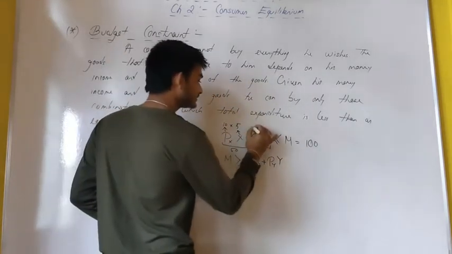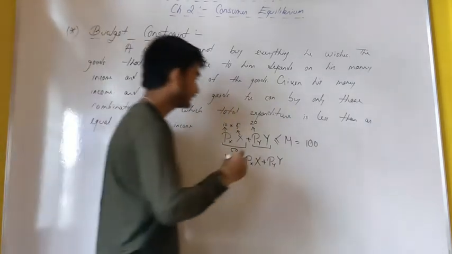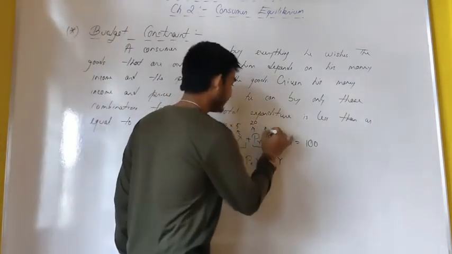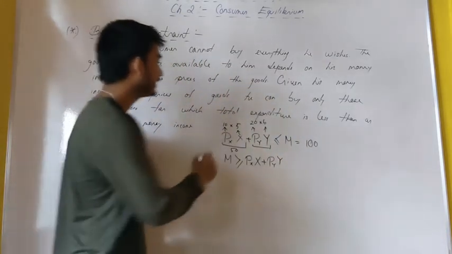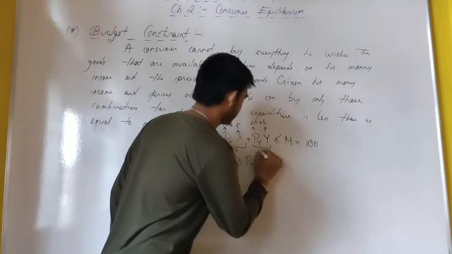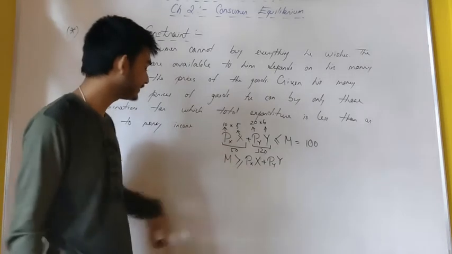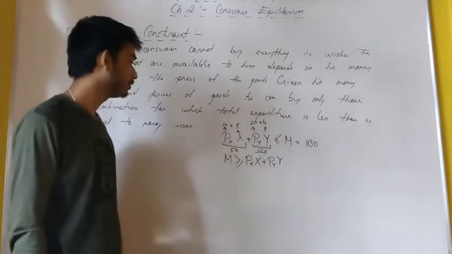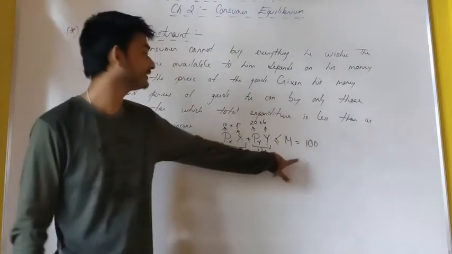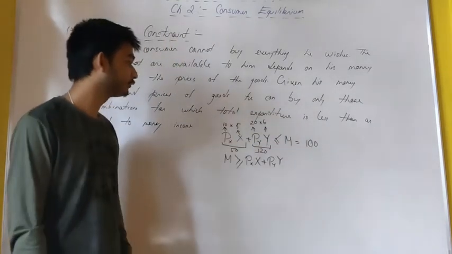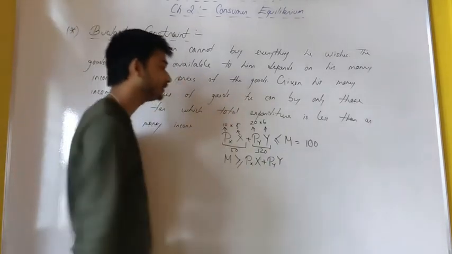Similarly, suppose that PY is rupees 20 and I want to purchase 6 units of good Y. So here my expenditure is 120. So what is my total expenditure? 50 plus 120, which is much greater than my money income. I have a money income of rupees 100 only. So I cannot purchase this combination bundle.